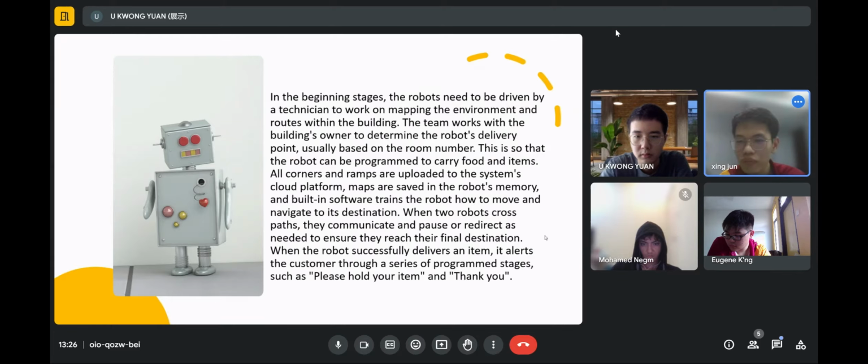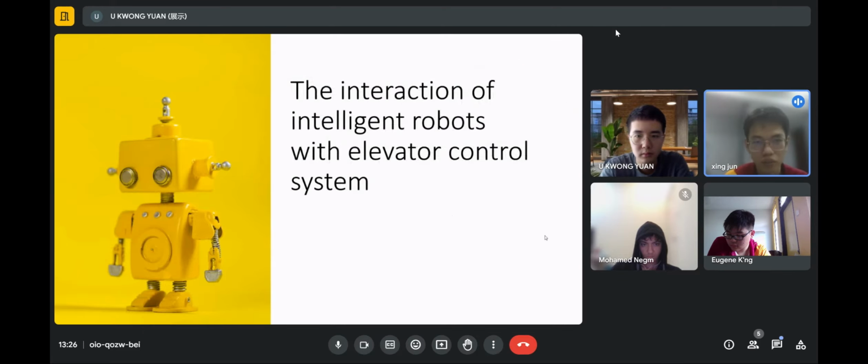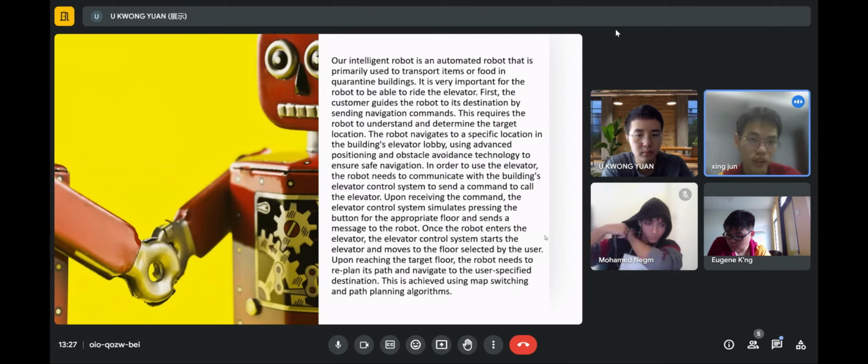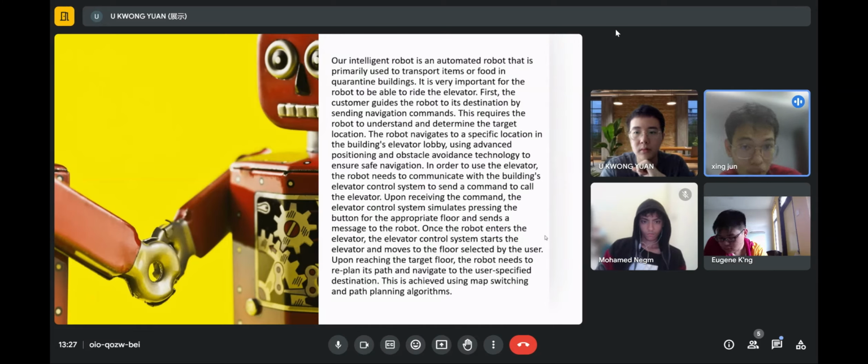So the next function of our robot is the interaction of the intelligent robot with the elevator control system. This function is important because our intelligent robot is an automated robot that is primarily used to transport items or food in quarantine buildings. This requires the robot to understand and determine the target location. The robot navigates to a specific location in the building's elevator lobby using advanced positioning and obstacle avoidance technology to